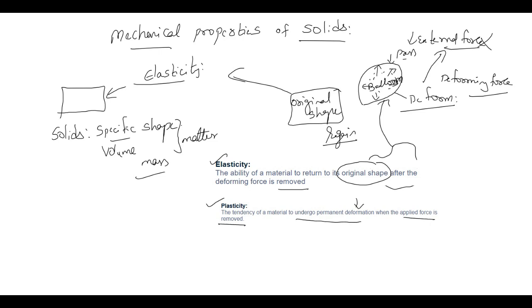Okay, now this force we call deforming force, right? Or applied force. Correct? Now this force which we applied on a material is also known as stress. What do we call that? Stress. Stress is nothing but the force acting on a material over a particular area. So on this area, if you are applying force, then force on this area is known as stress. So stress is nothing but force per unit area.